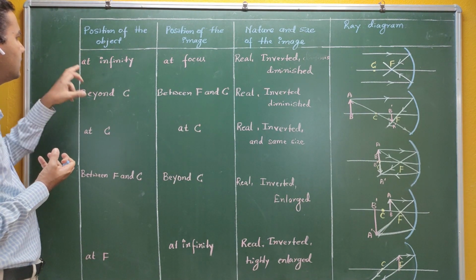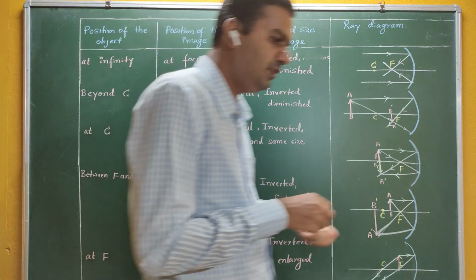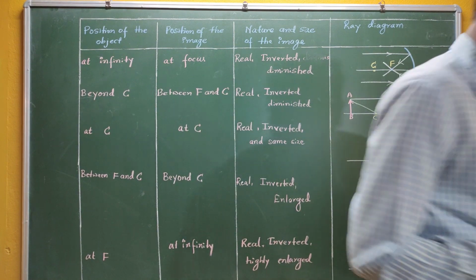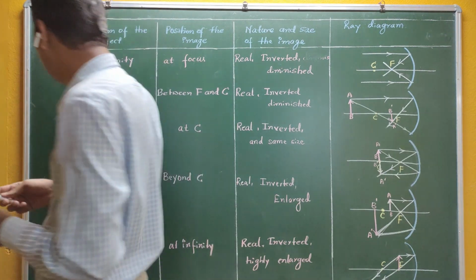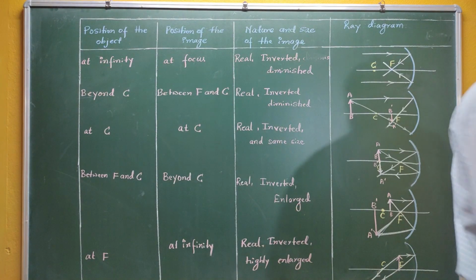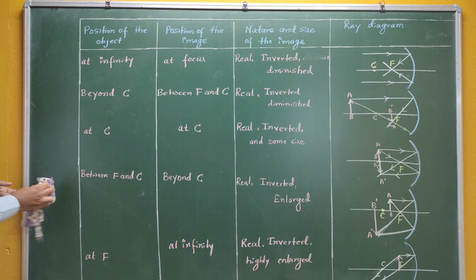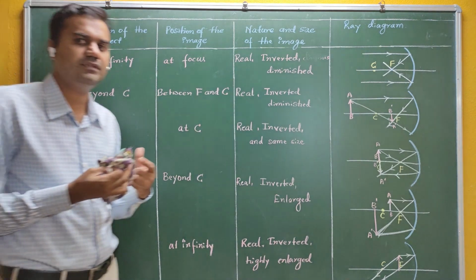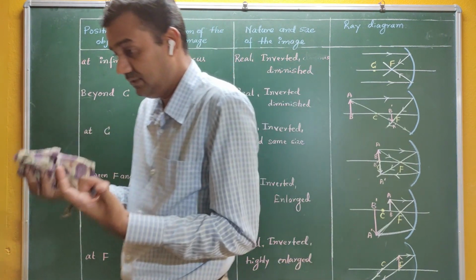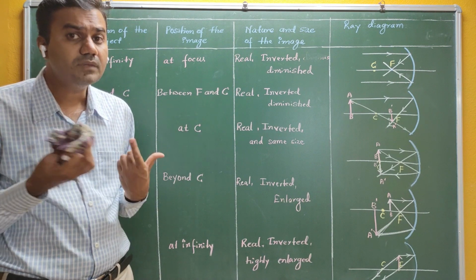In the first condition, you can see that the object is at infinity. Infinity means the object is very far. For example, the sun is an infinite object. For a person on the earth, the sun is considered to be an infinite object because compared to the size of that person, the distance of the sun from the earth is very large. That is considered to be infinity.